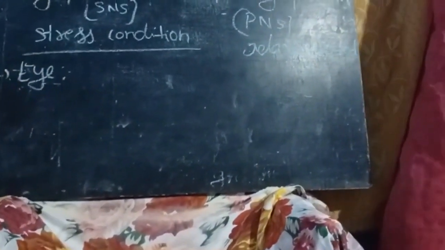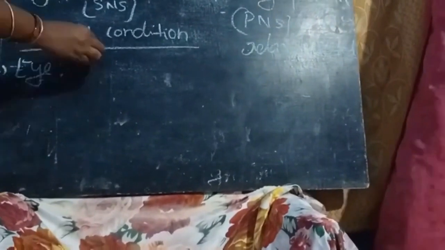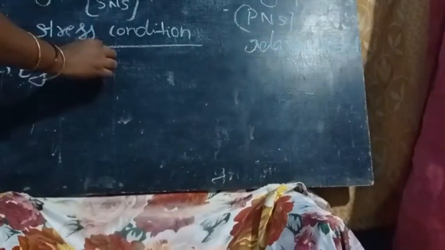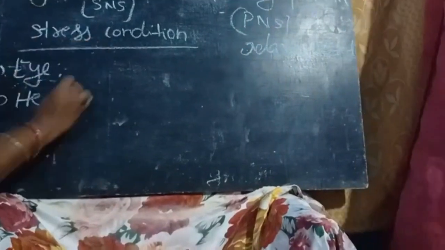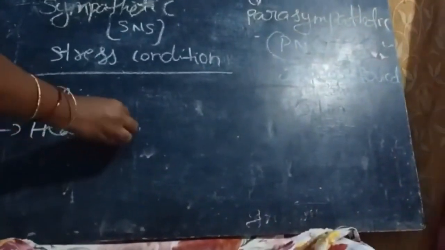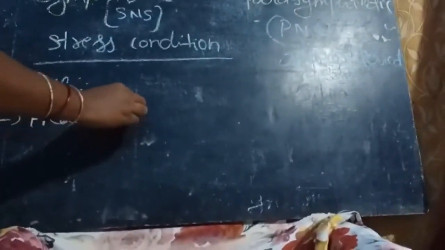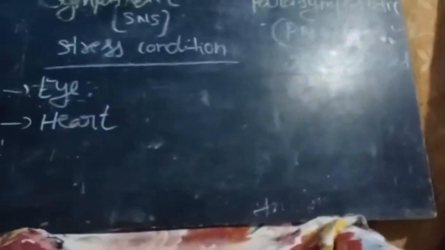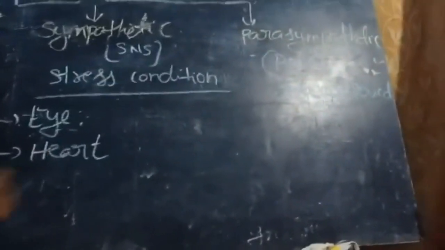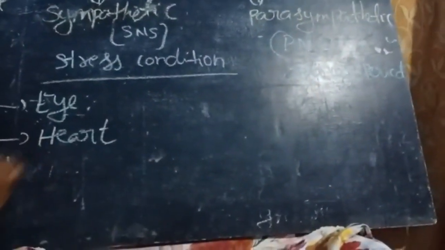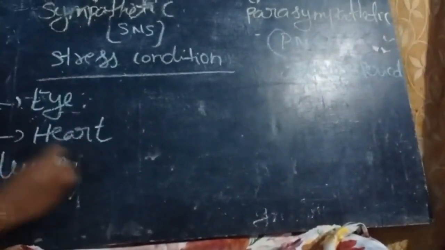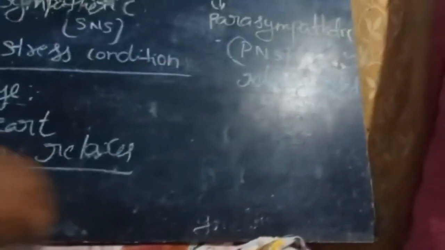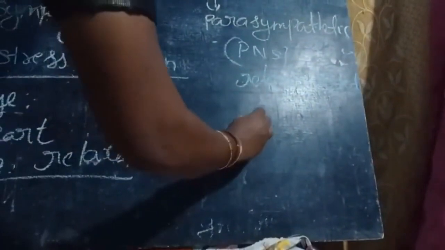Next one is heart. In the heart, SNS, the sympathetic nervous system, increases the force of contraction and the rate of the heart. Next, PNS slows it down. Next, lungs. SNS relaxes the bronchi, while PNS constricts the bronchi.